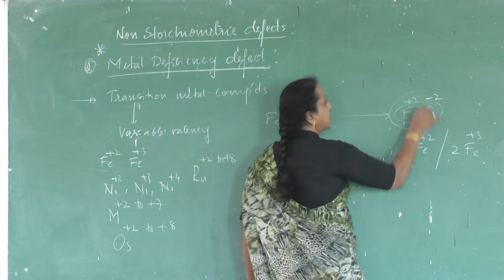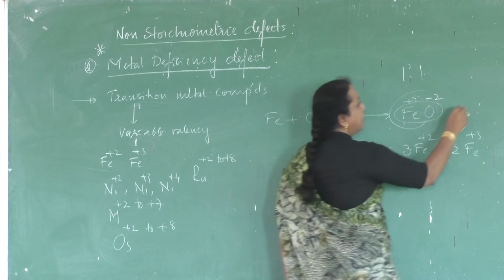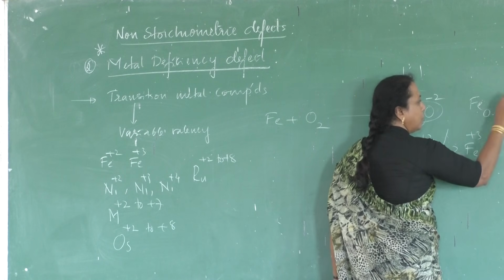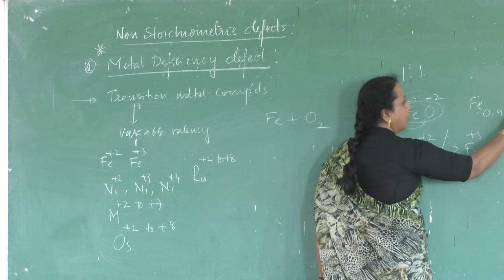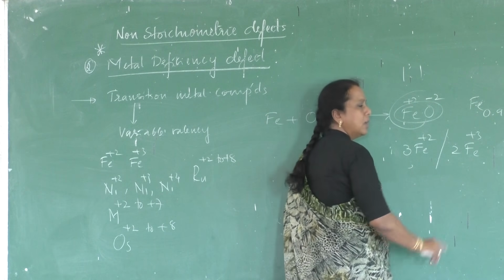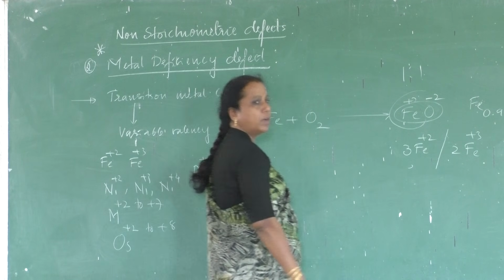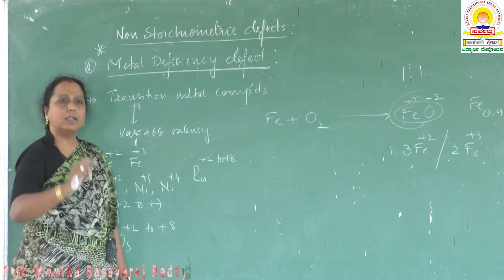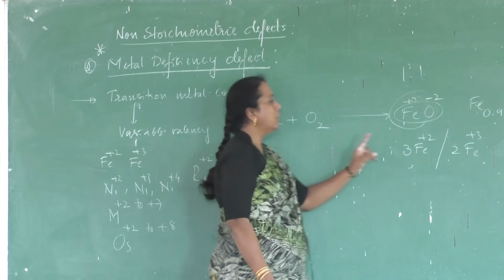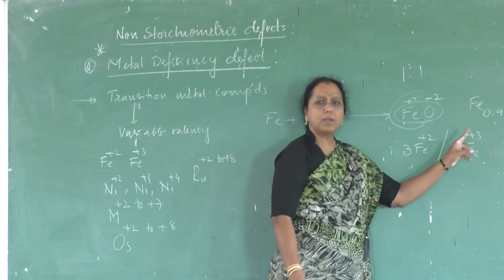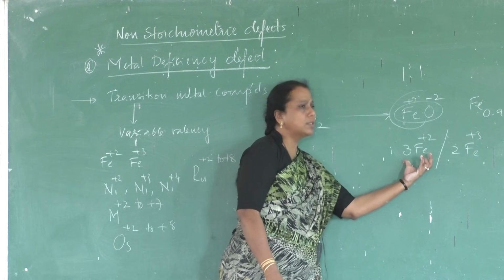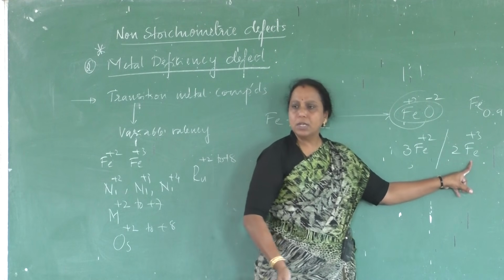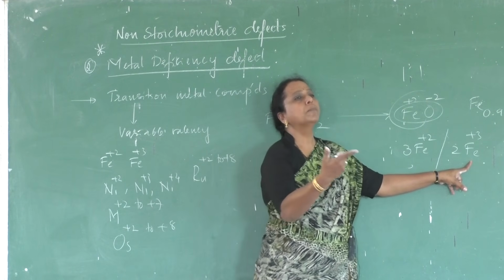So this compound is expected to have 1:1 stoichiometry, but it is now obtained as Fe 0.98O. Let us consider Fe 0.95O. It means for 1 oxygen, there are 0.95 irons, so 0.05 of the irons are fewer in number. Why has it happened? Because iron can show 2 types of valencies, +2 and +3. 3 of the ferrous ions are removed and replaced by 2 of the ferric ions. So iron atoms are fewer compared to oxygen atoms.